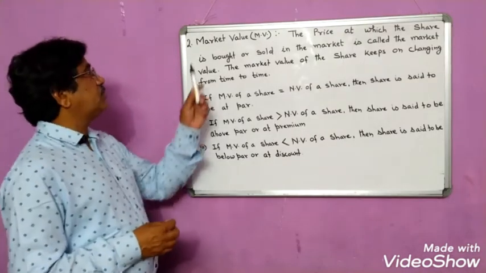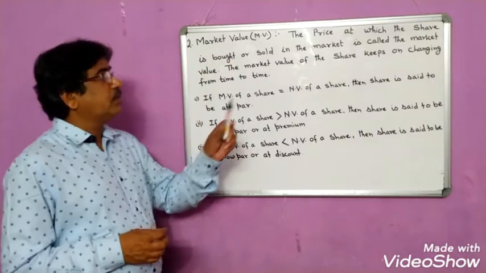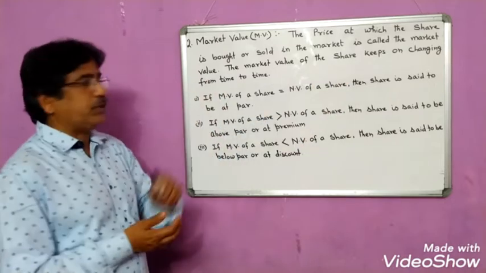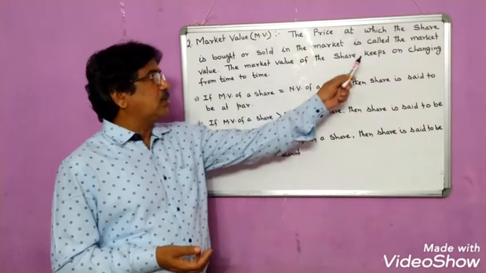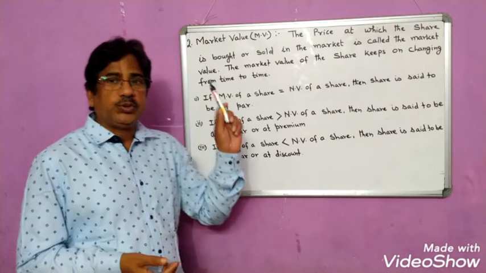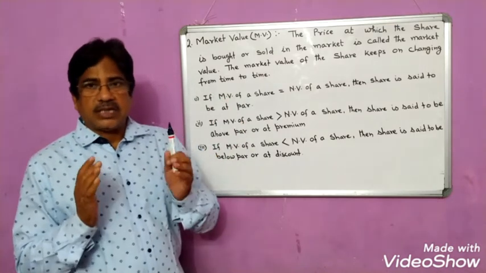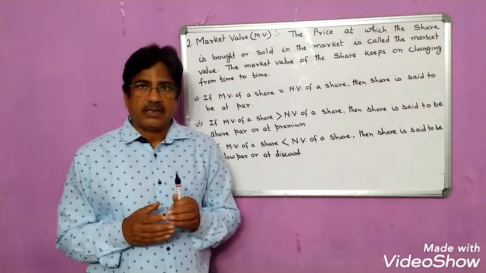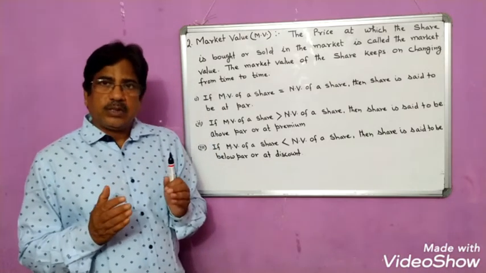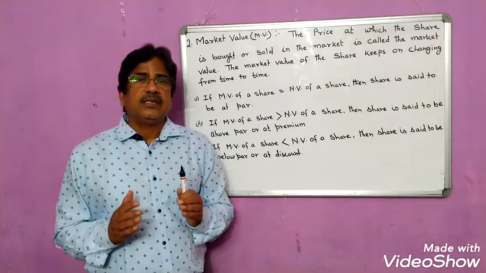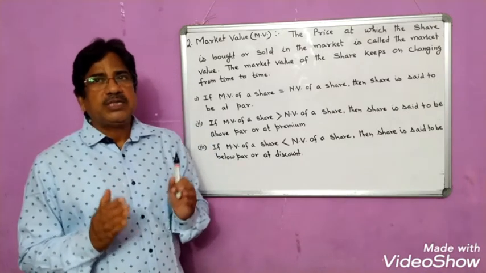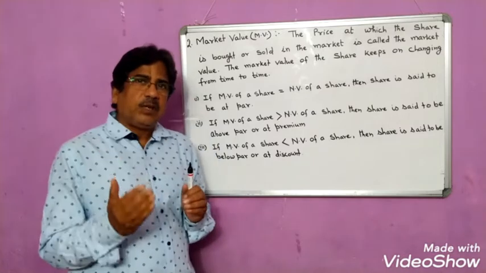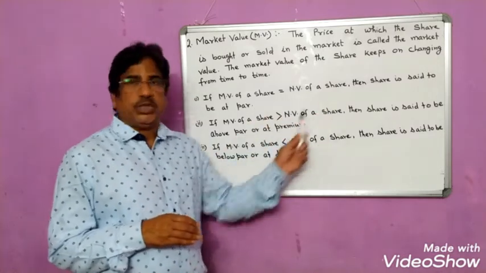Now, the second important term is market value. The price at which the share is bought or sold in the market is called the market value. And the market value of the share keeps on changing from time to time. As you know, the investors can also purchase the share from the market, and when they go to the market to purchase the shares, the price of the share may not be the same as what the company has fixed. So the market value of the share always keeps on changing.